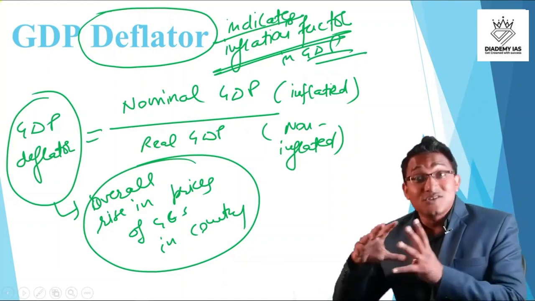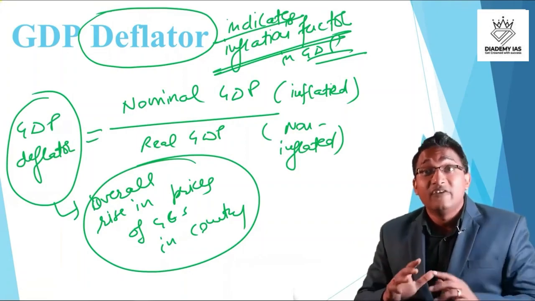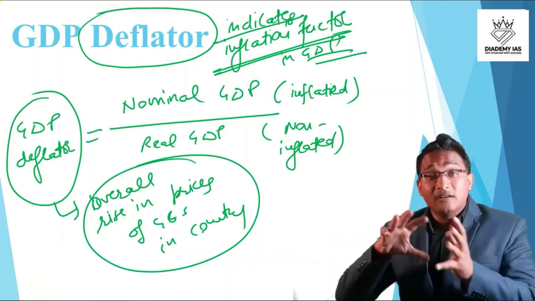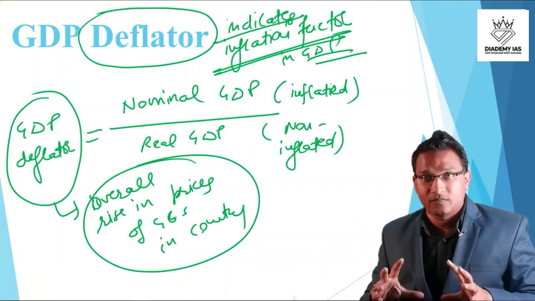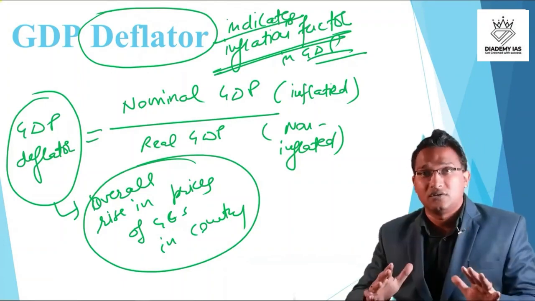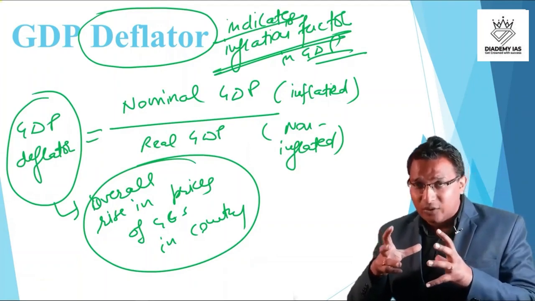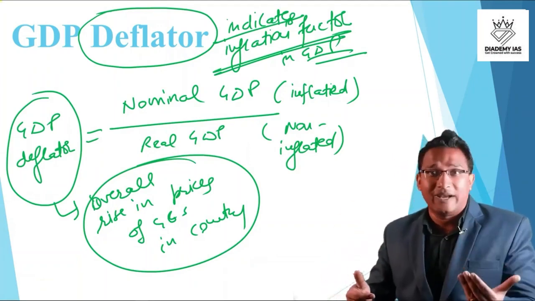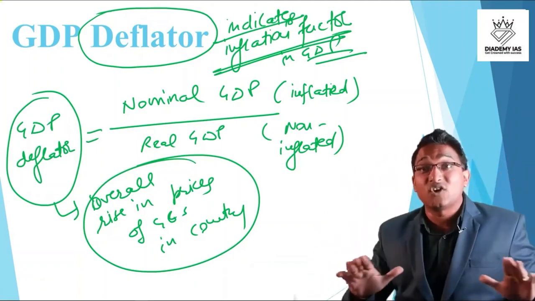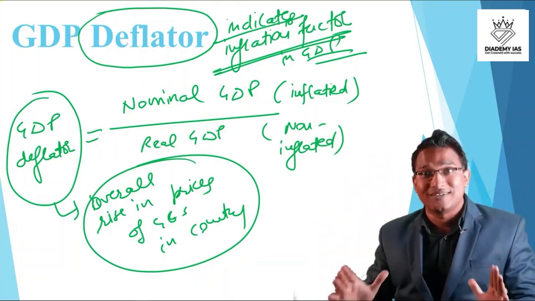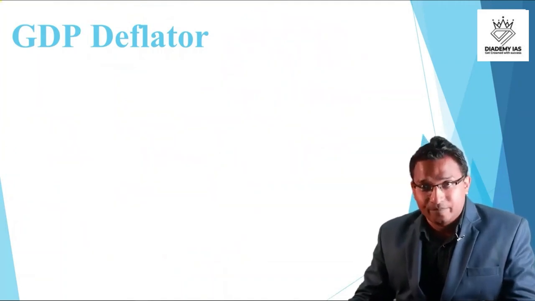When we look at the consumer level, that is CPI, the concept that we already discussed in the inflation chapter, or at the wholesale level, that is seen for a particular basket of goods. It is not seen for all the goods. There are a selected number of goods for which we calculate the consumer price index or wholesale price index. But GDP deflator is for all the goods. There is no basket of goods. Rather, it considers all the goods. This is a very crucial aspect we have to consider in the GDP deflator.